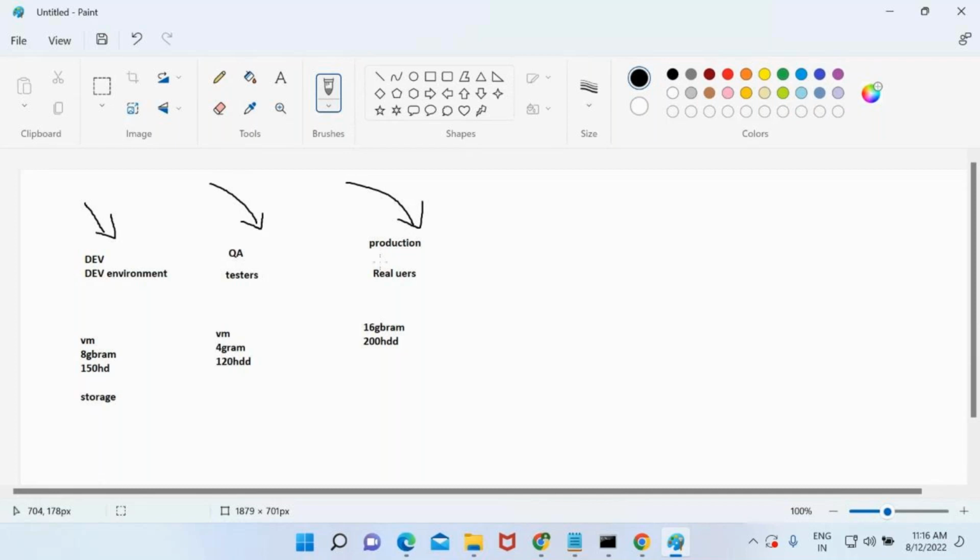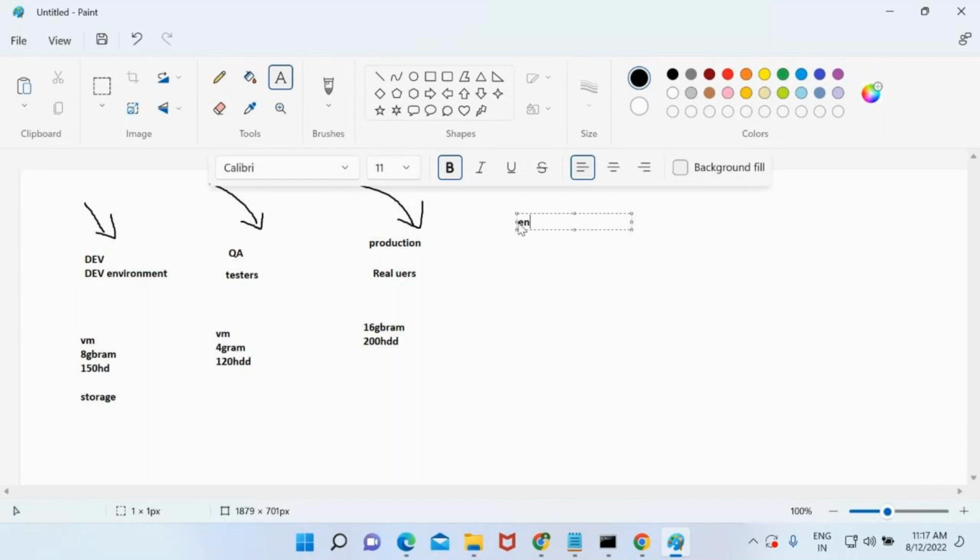At that time, what I'm going to do is maintain all the configuration in a single file. That file is going to be something like appsettings.json, web.config, configuration kind of things. I'll maintain all of them in a single file. And when I'm making deployments from one environment to another environment, I'm going to substitute the values. Understood? Let me just put it this way. env is equal to something.